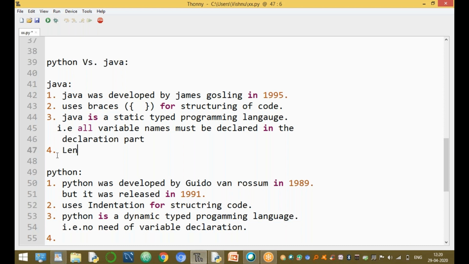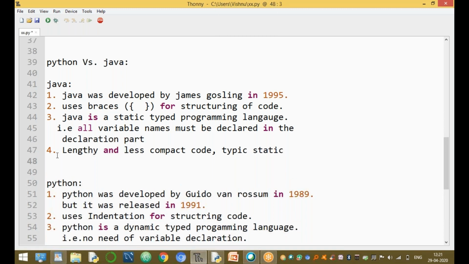One more very important disadvantage in Java is lengthy and less compact code. Java is static, strong and safe, but the code is very long.